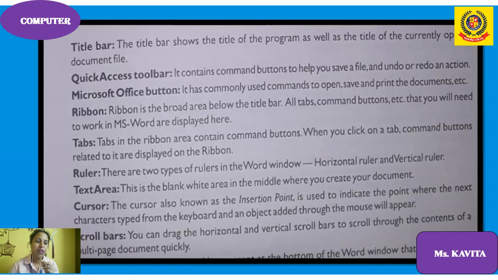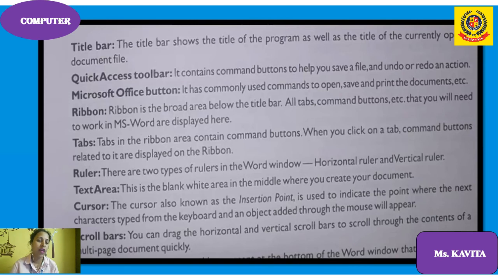The Ribbon is there. You must have seen the broad area, the ribbon below the title bar. All the tabs and command buttons you will need to work in MS Word are displayed here. Tabs in the ribbon area contain command buttons. When you click on a tab, the command buttons related to it are displayed on the ribbon.